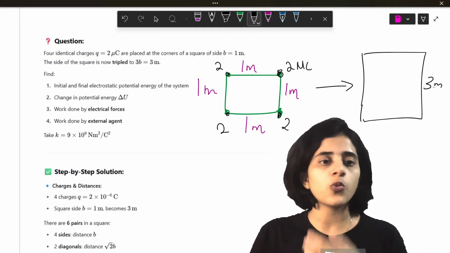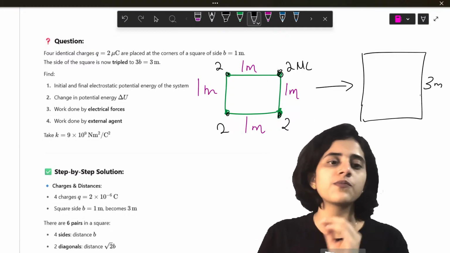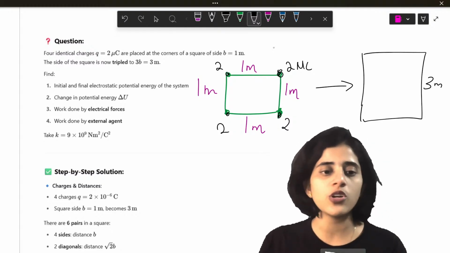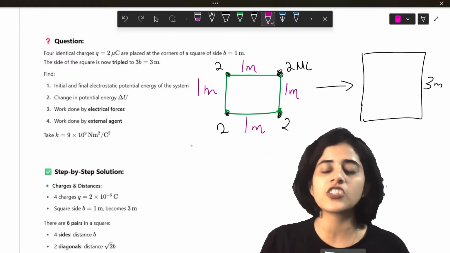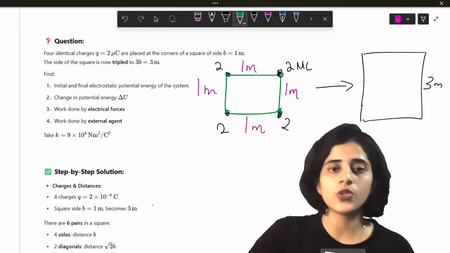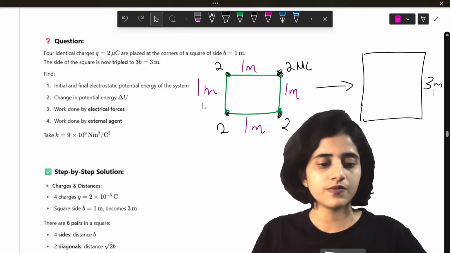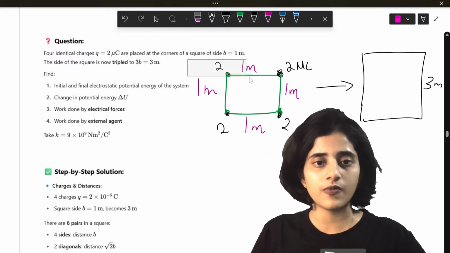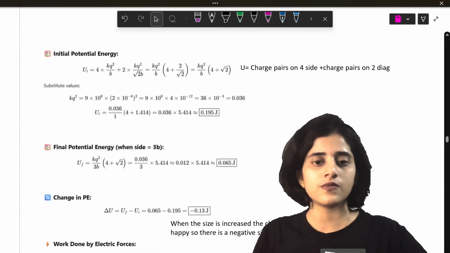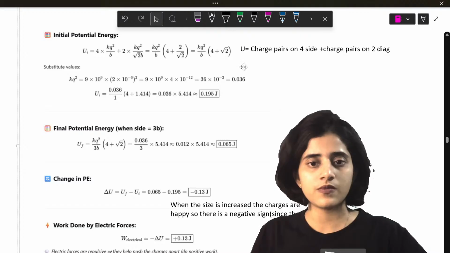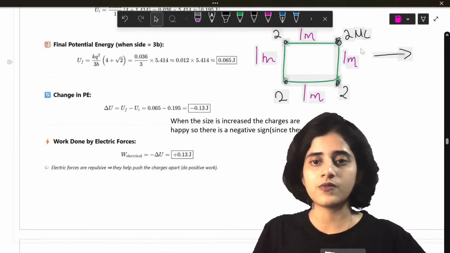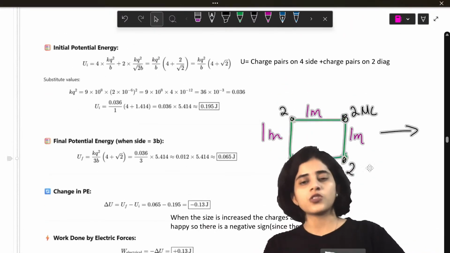So what is the change in potential energy? What is the work done? That is what we have to find out. So first, let's find out the potential energy between two, like we always do. Okay, so this is the figure.